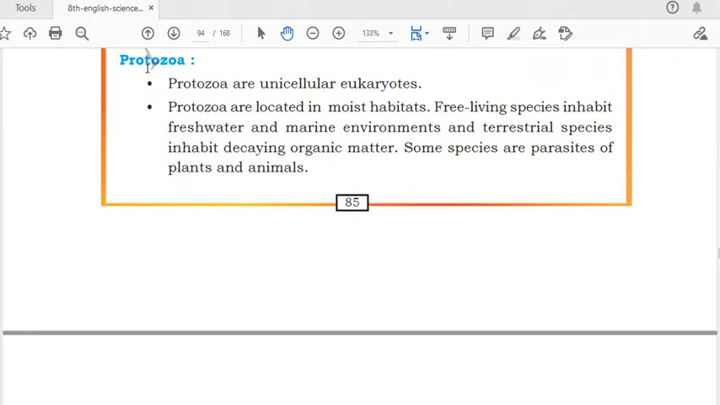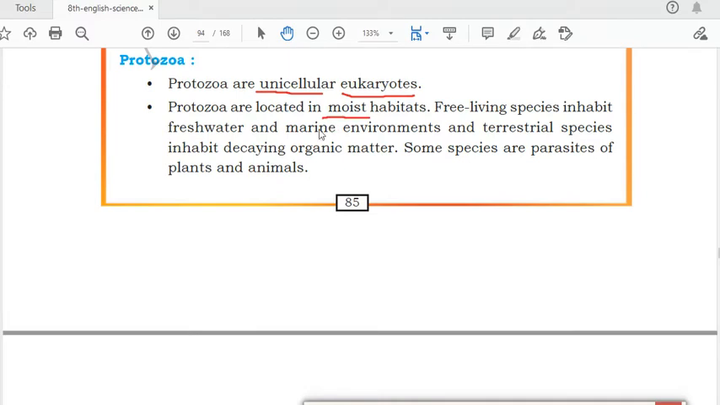So protozoa is also a type of microorganism which cannot be seen by our naked eyes. Protozoas are unicellular eukaryotes. Unicellular means they are made up of one cell. Eukaryote means they have a well-defined nucleus. Protozoas can be seen in moist habitats. Habitats means their home, where they can be present. Moist means some water must be present in that place where protozoas are present.